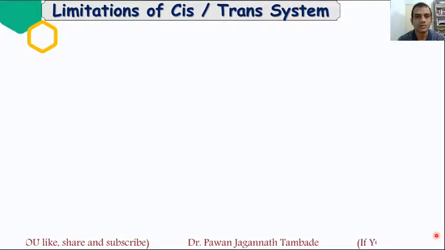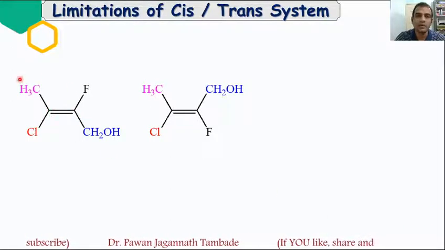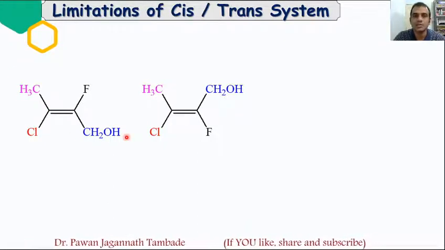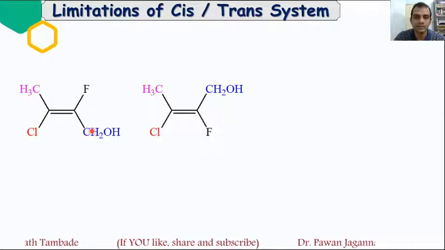Suppose we have a structure where the carbon-carbon double bond is attached to 4 different atoms or groups. In such cases, it is not possible to assign whether this molecule has cis geometry or trans geometry, and it becomes a bit confusing.